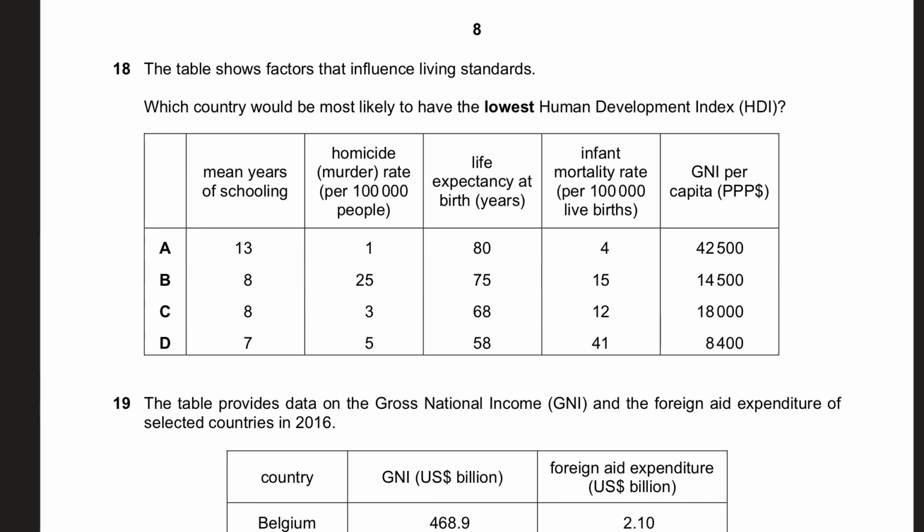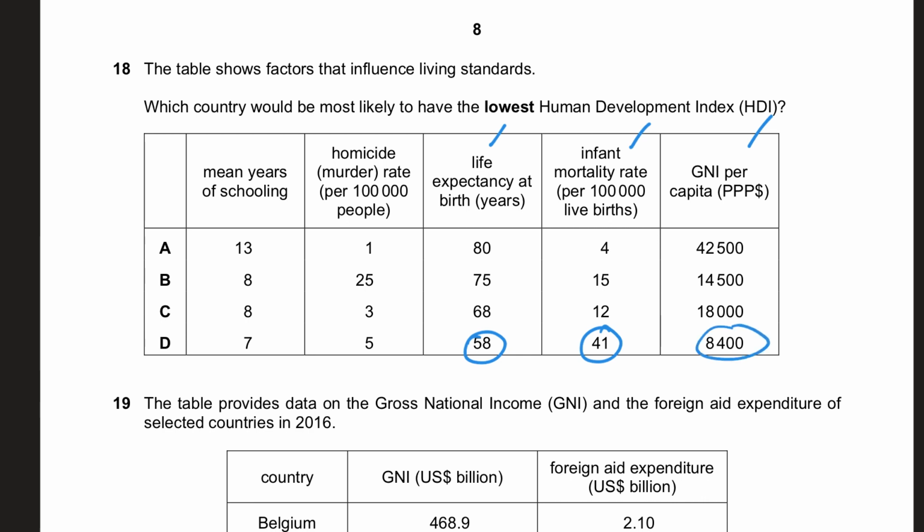In number 18, this says the table shows the factors that influence living standards. Which country would be most likely to have the lowest human development index? Remember, the human development index is looking at three things: life expectancy at birth, infant mortality rate, and GNI per capita. So look at this. The infant mortality rate is the highest for country D. Also, life expectancy at birth, which means how long you survive, is the lowest for country D. And GNI per capita is also the lowest.